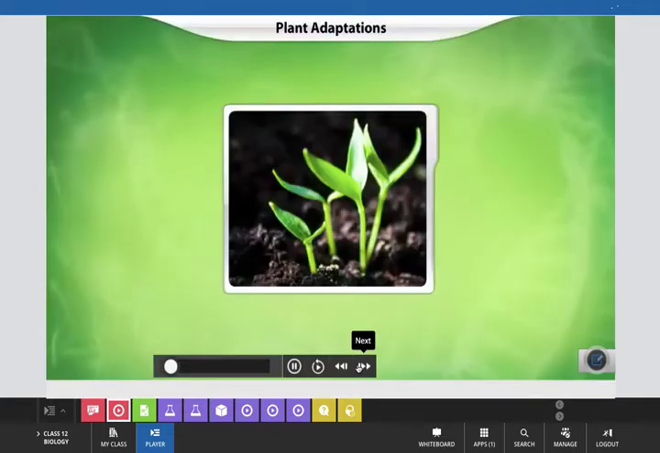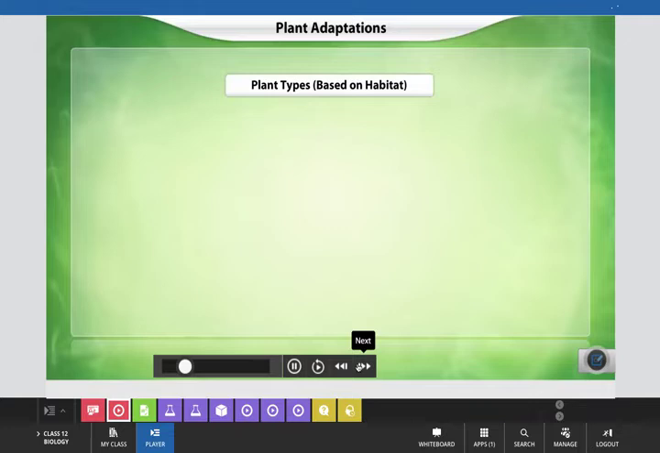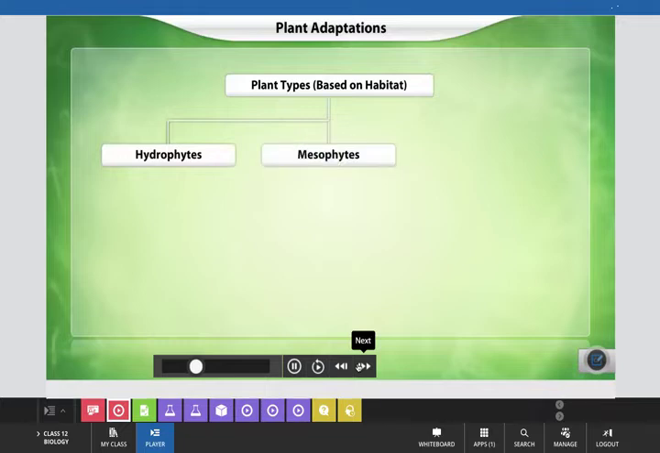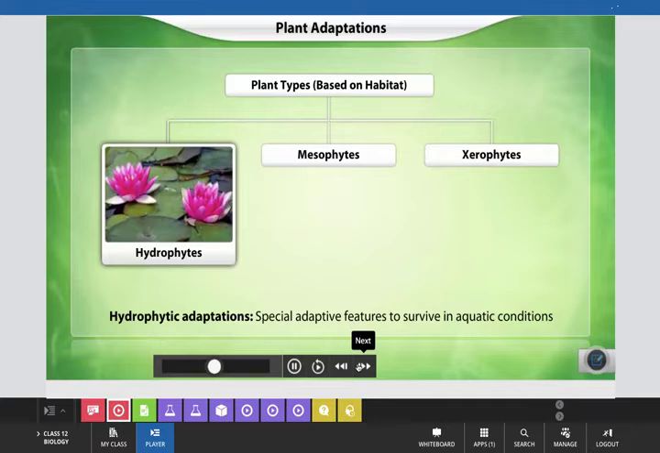Plants also have special structural and physiological adaptations in response to their environment. On the basis of adaptation, plants can be classified into three types: hydrophytes, mesophytes, and xerophytes. Hydrophytes are adapted to survive in aquatic conditions. For example, wax coating on lotus leaves and stems repels water.